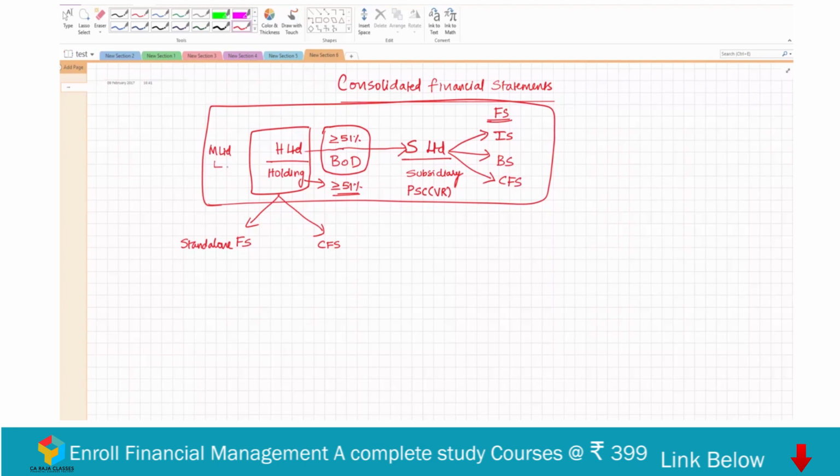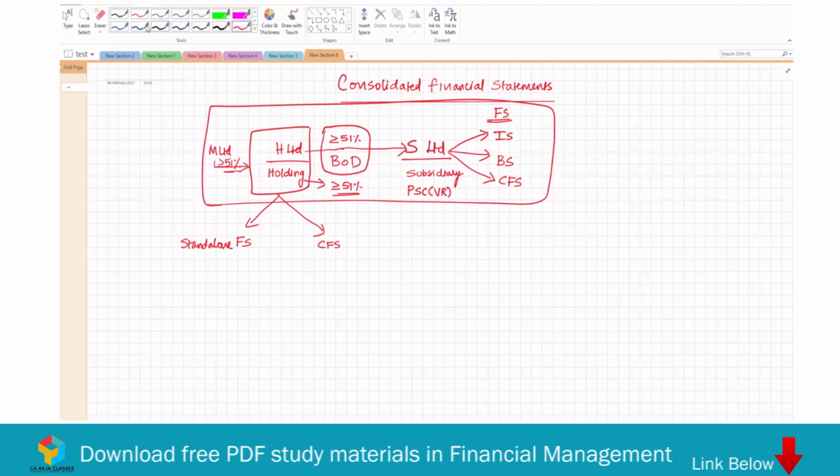Now this M Limited is holding at least 51% stake in H Limited, or it is controlling H Limited through the board of directors. Then this S Limited would also become a subsidiary of M Limited. Originally S Limited is a subsidiary of H Limited, but because H Limited is a subsidiary of M Limited, S Limited also becomes a subsidiary of M Limited.